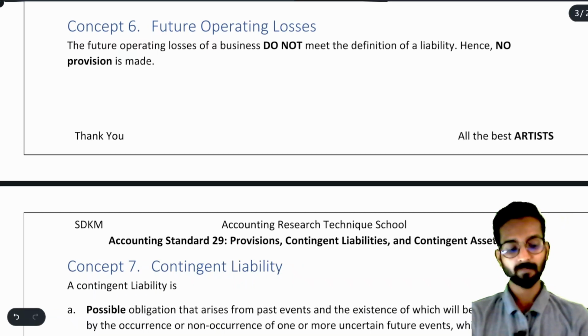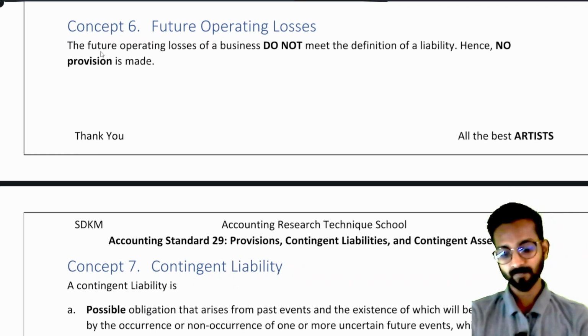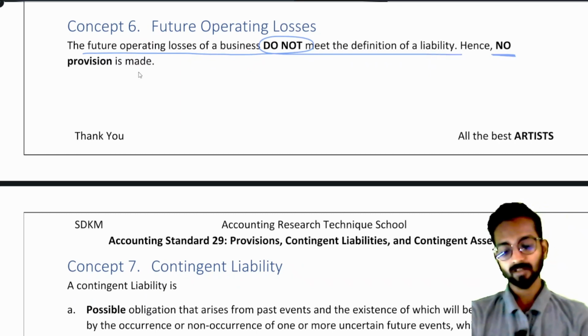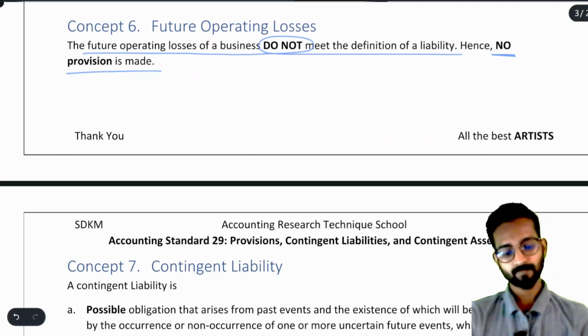So if it does not mean liability, you cannot say that we have to create the provision. It means no provision can be created for losses. The future operating loss of a business does not meet the definition of liability. Hence, no provision is made for future operating losses. Understood?